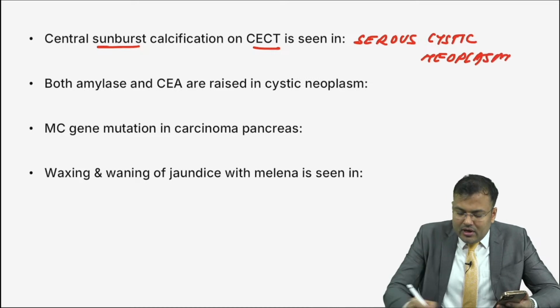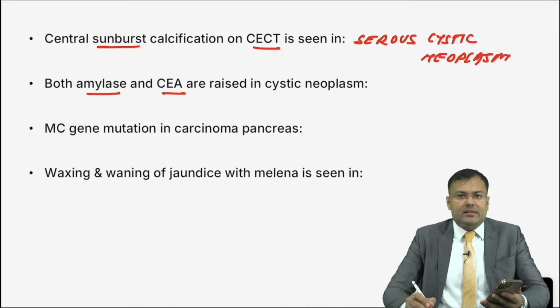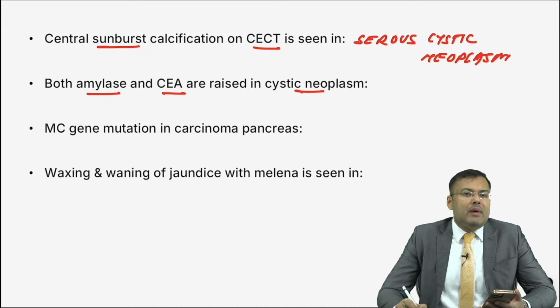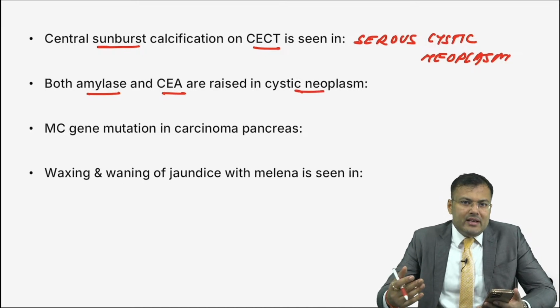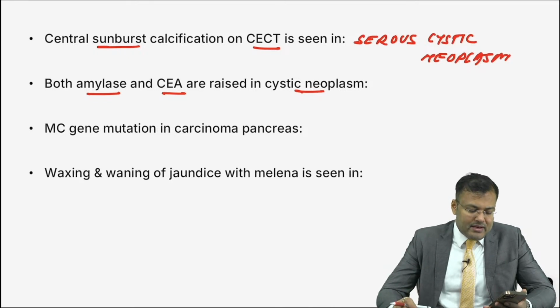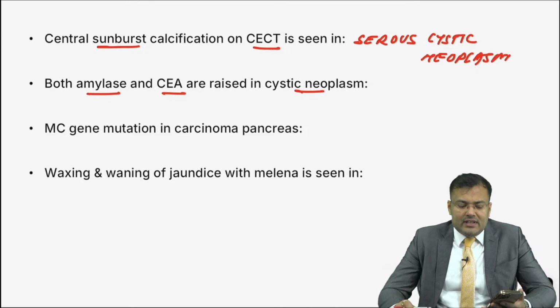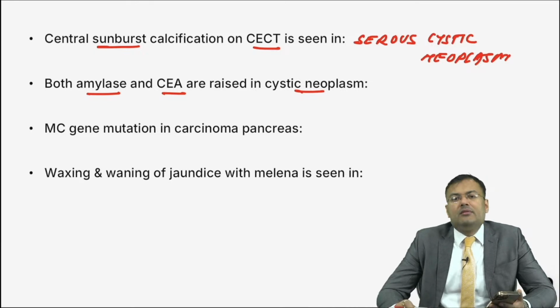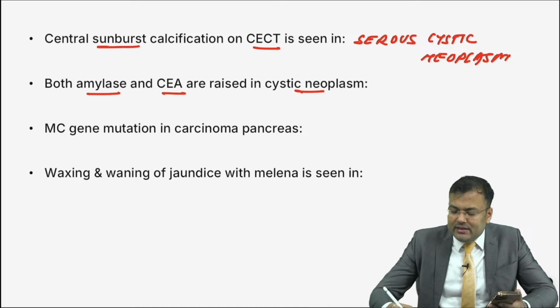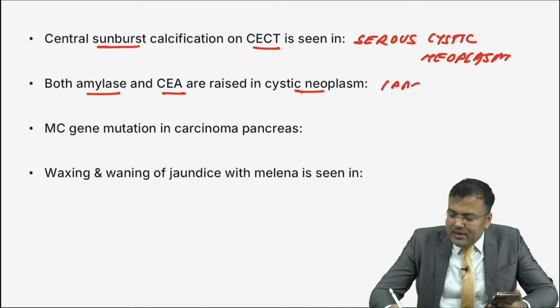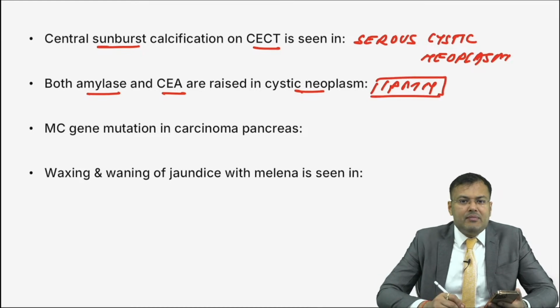Next question. Amylase and CEA both are raised in a cystic neoplasm. Amylase raised means this patient has a communication with the duct, and CEA raised means increased risk of malignancy. Tell me, which lesion is pre-malignant? It's not mucinous, guys. Tell me the third one. Yes, Sunny Reddy, you are correct. It is IPMN, intraductal papillary mucinous neoplasm.